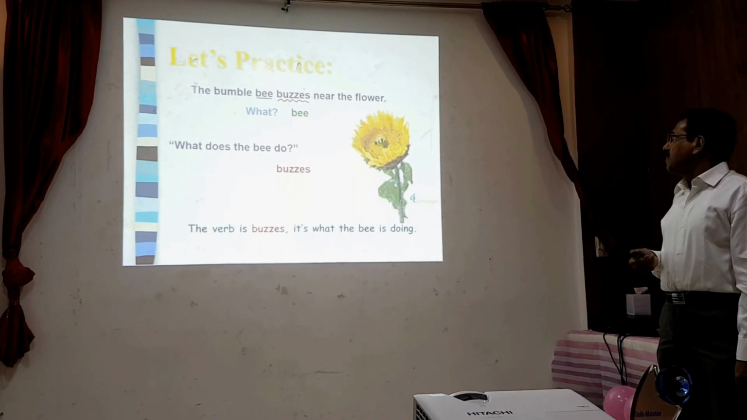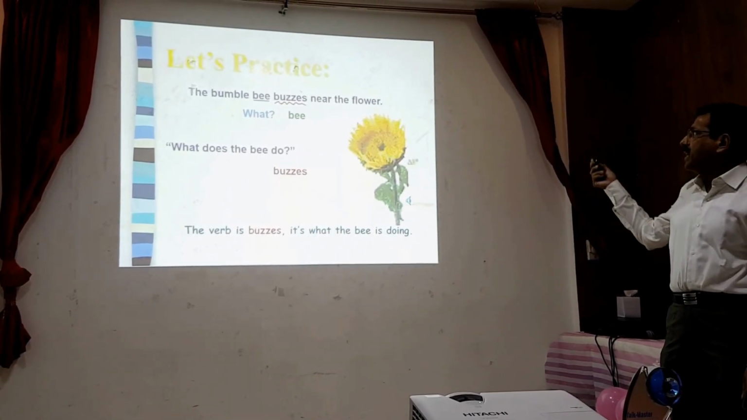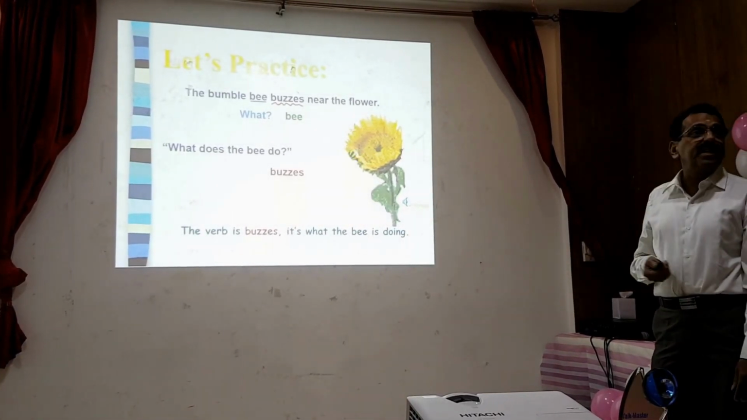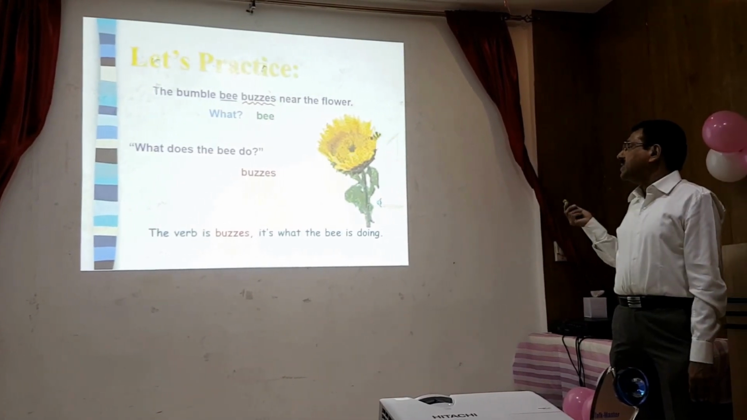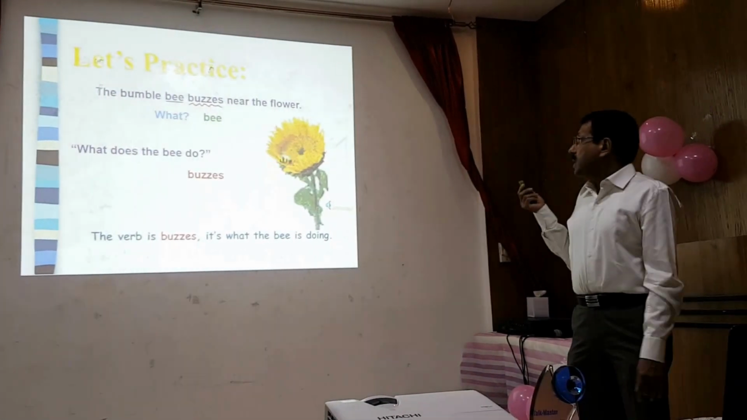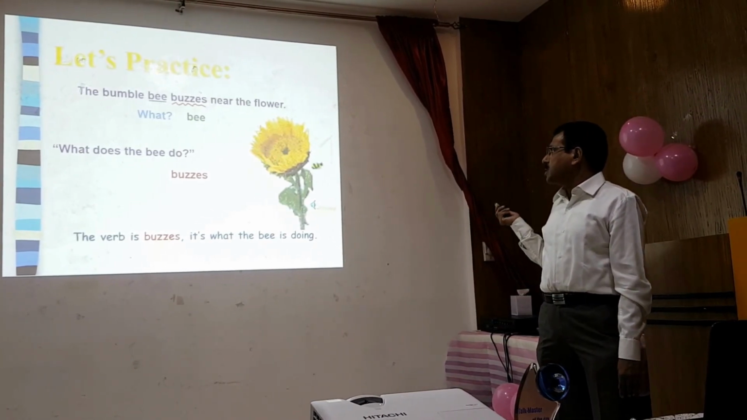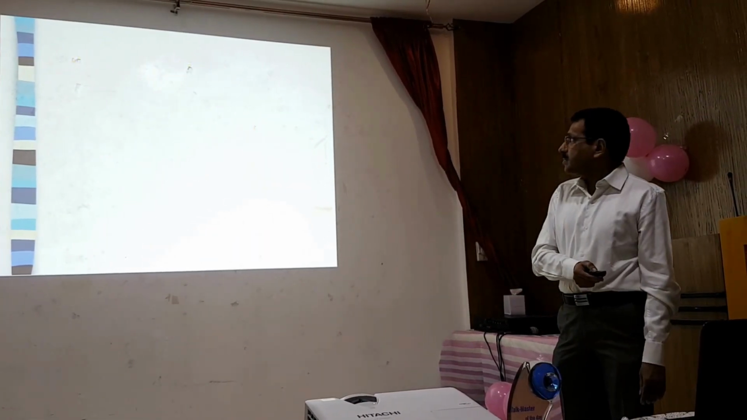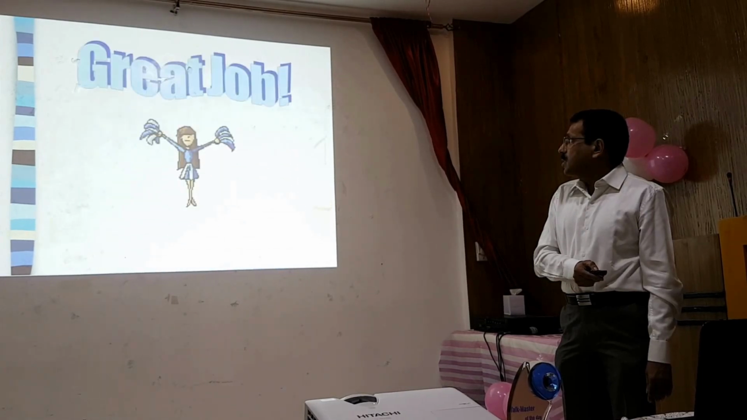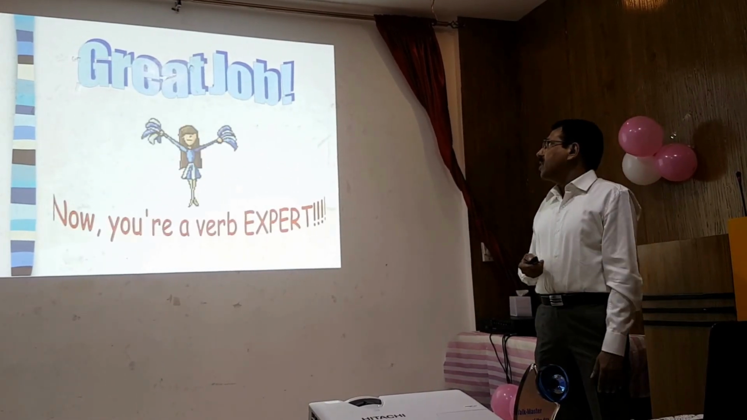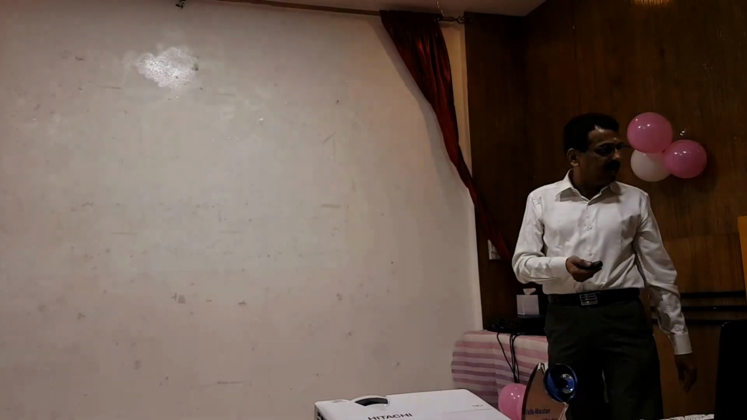See the bee. The bee buzzes near a flower. You know, the bee is buzzing near a flower. Who is the subject here? The bee. And what does the bee do? The action the bee does is called a verb. The bee buzzes. So the verb is buzzes, and the bee is doing the buzzing. So I hope you have understood the verb and subject. That's it.